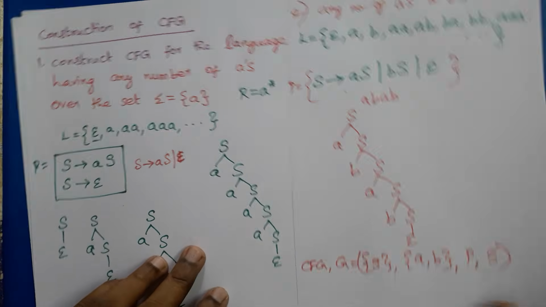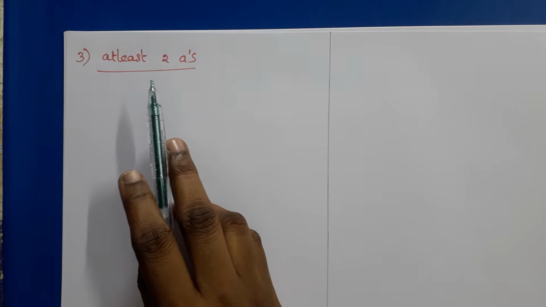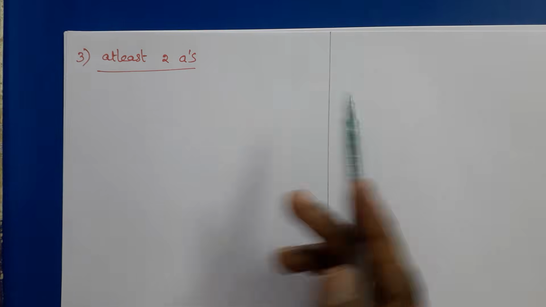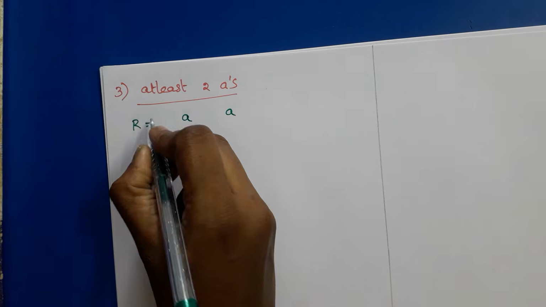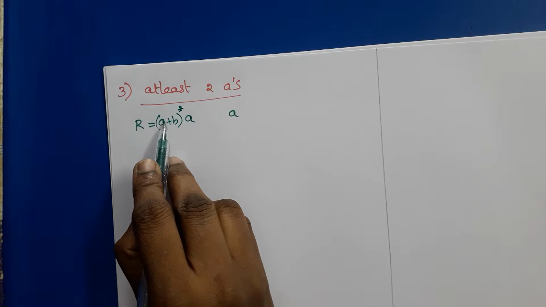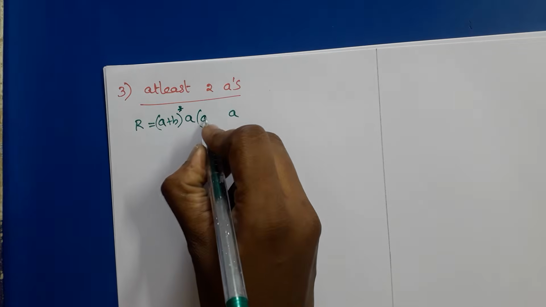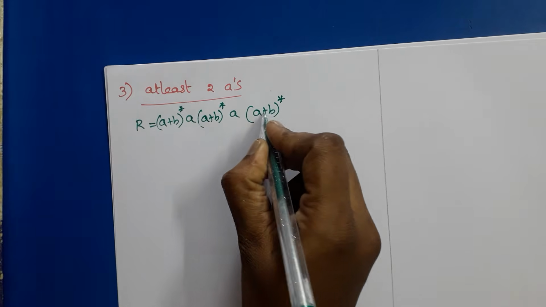Then write the productions. Next one, construct a CFG for the language containing strings of at least 2 A's. So how to construct a regular expression for this? At least 2 A's means 2 A's are compulsory in each string. These 2 A's can be preceded and followed by any number of A's and B's. So this is the corresponding regular expression for this problem.